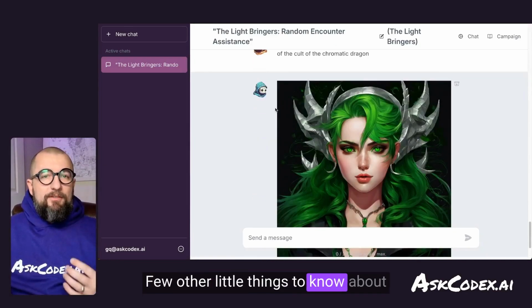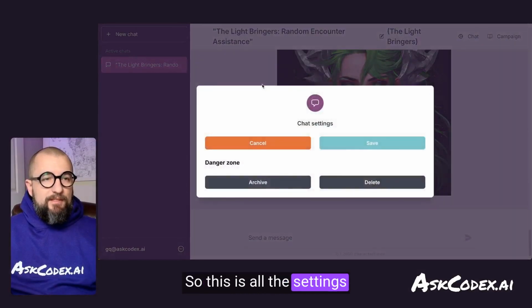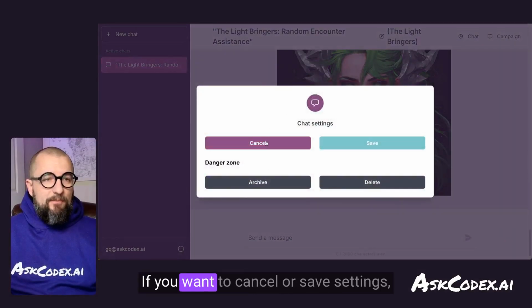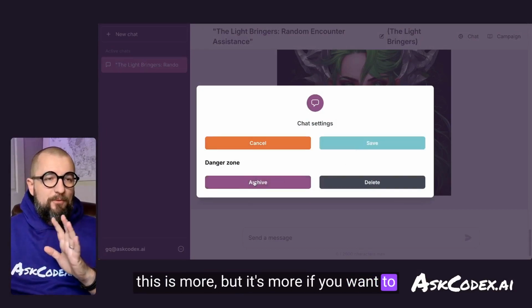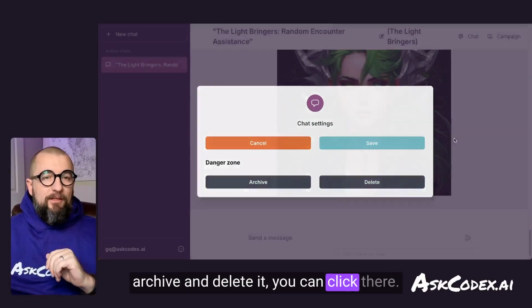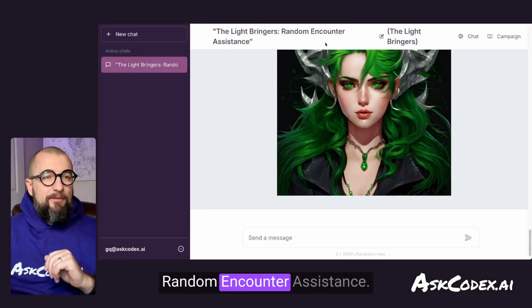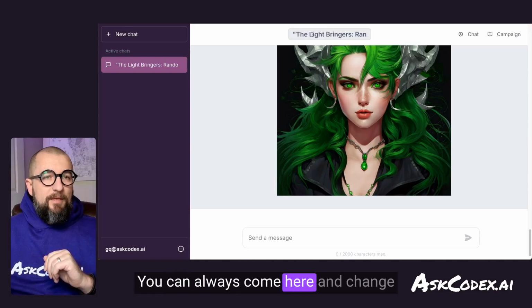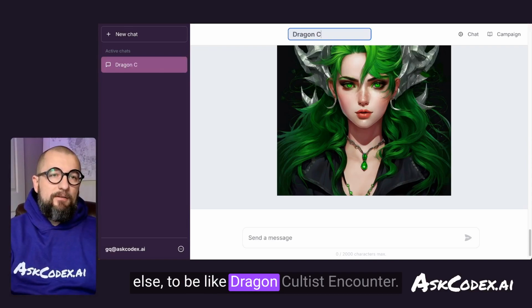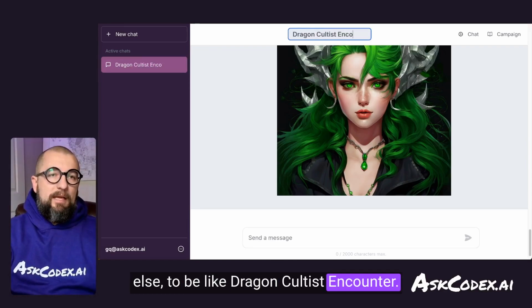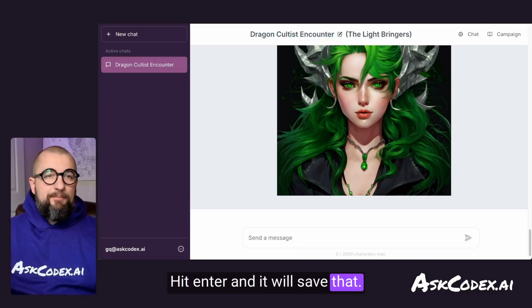Few other little things to know about with Ask Codex that you can do. Up here is the chat. So this is all the settings specifically inside the chat. If you want to cancel or save settings, this is more, but it's more if you want to archive and delete it, you can click there. You can also give an answer, the Lightbringer's random encounter assistance. You can always come here and change that. If you wanted to say something else, to be like dragon cultist encounter. Cool. I hit enter and it'll save that.